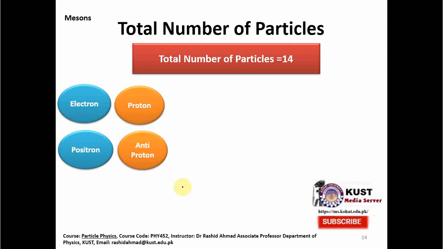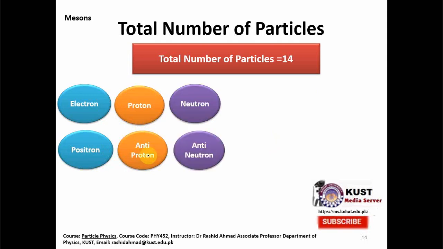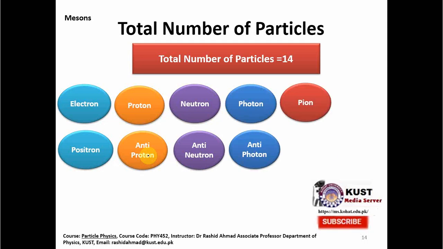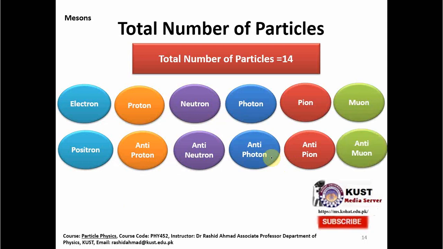There is no special name for the anti-proton like the name for the positron, but we have a name for proton and anti-proton, and then we have a neutron and anti-neutron, we have a photon and anti-photon, we have a pion and anti-pion. Remember that we discovered this particle, and we have a muon and anti-muon, and especially a new particle here is now the neutrino and anti-neutrino.